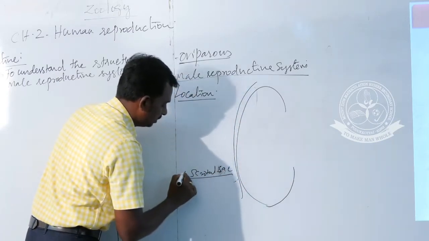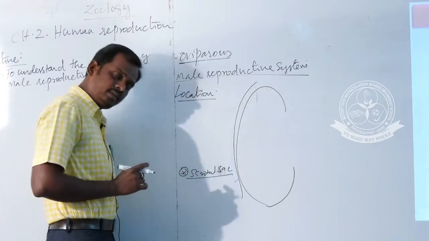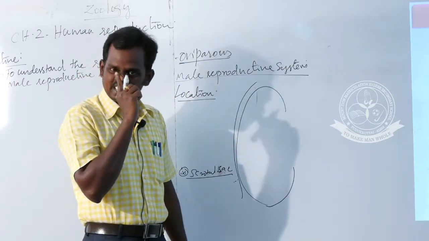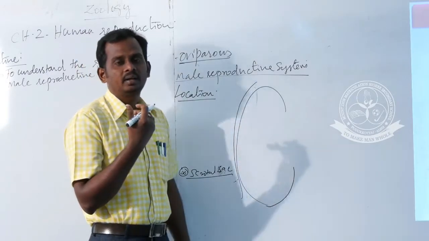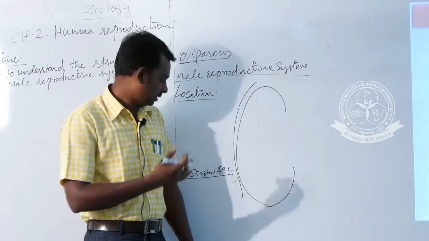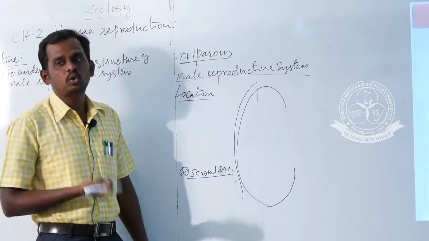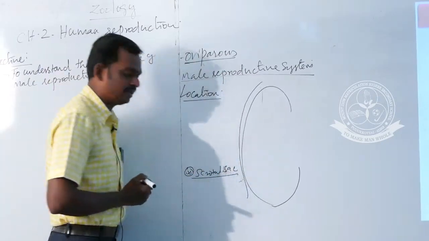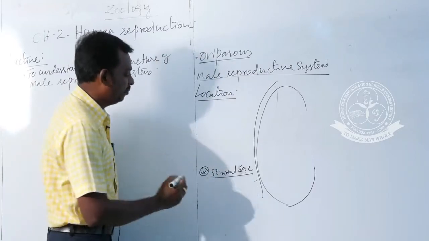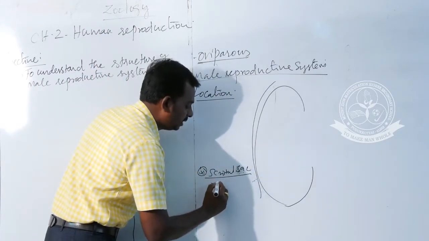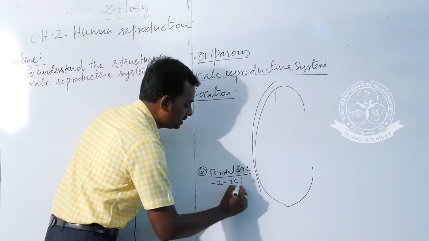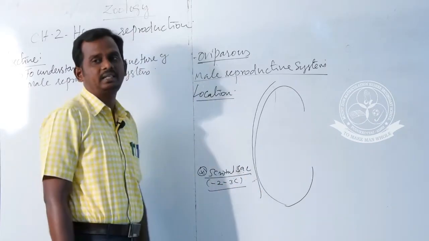The scrotal sac is another important term. Previously we discussed one important term. What is that first important term? Various functions of the reproductive system. Then this is the second term, scrotal sac. Significance of the scrotal sac: it maintains a low temperature, that means 2 to 3 degrees Celsius lower than the body temperature.